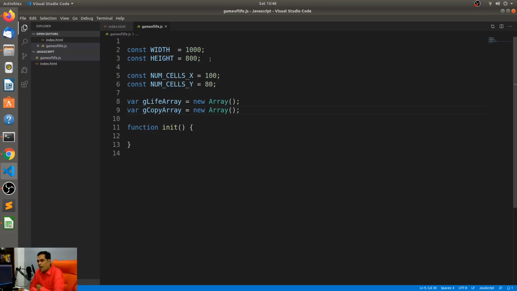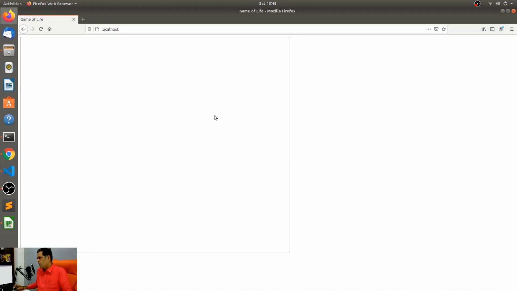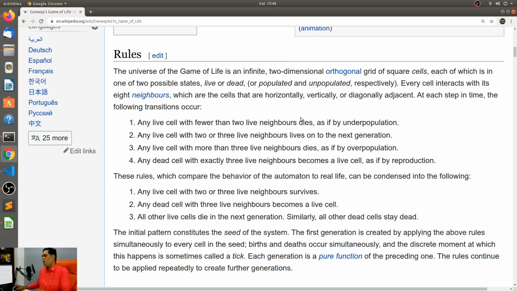Now you need an array copy because, remember, let's look at the rules once again.